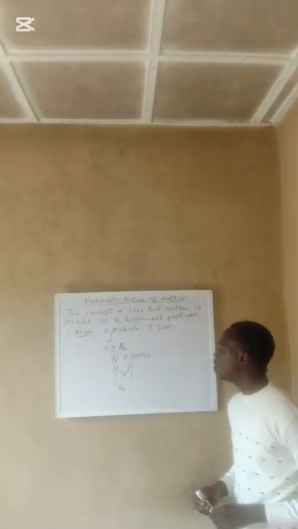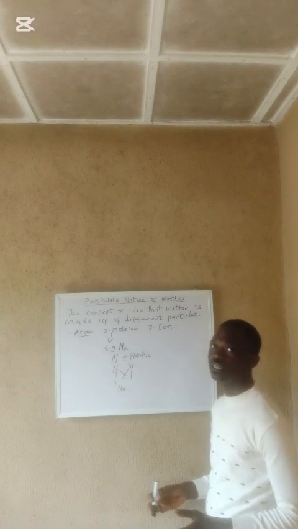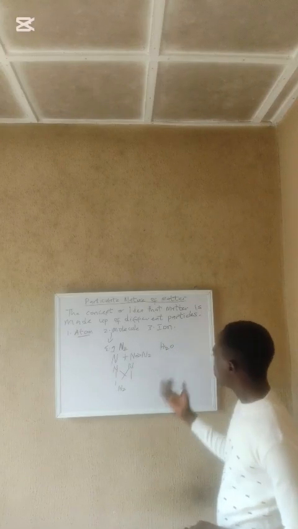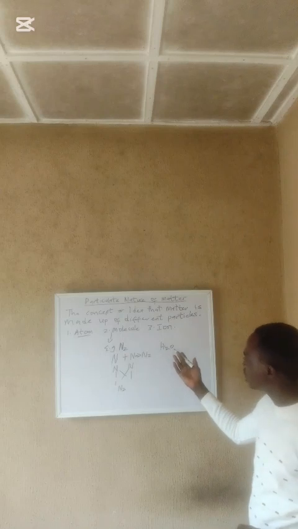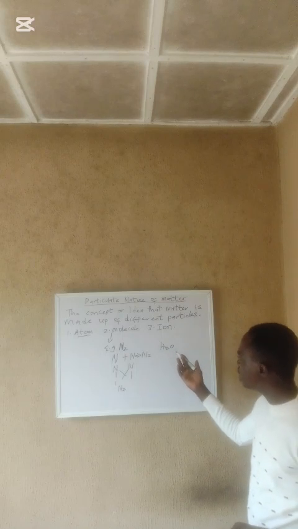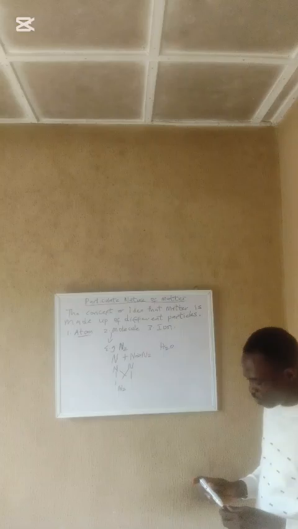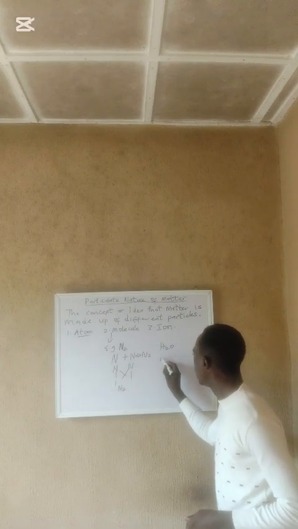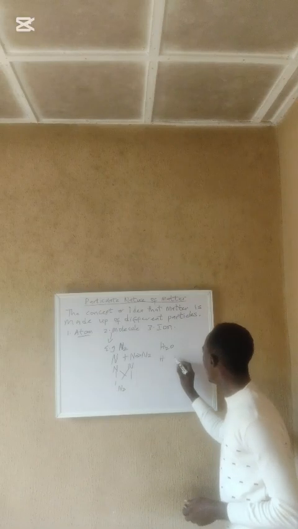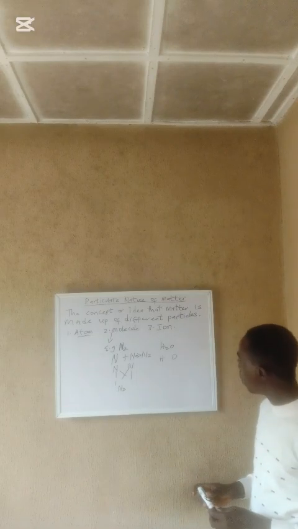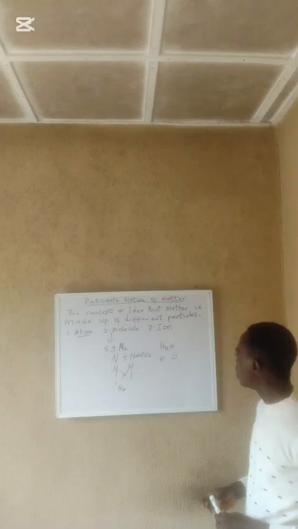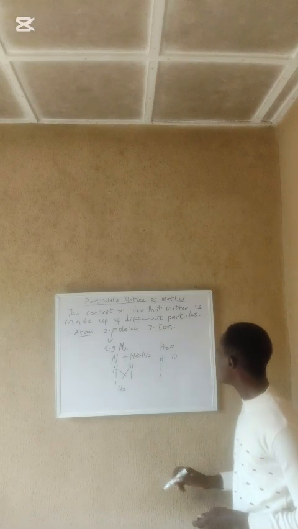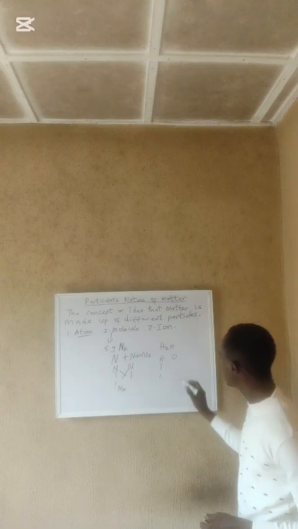An example of a molecule of different atoms is water, H2O. So we have two different elements here combining together to form a molecule of water. So we have the hydrogen combining with the oxygen to form a molecule of water. Hydrogen is having a valence of 1.